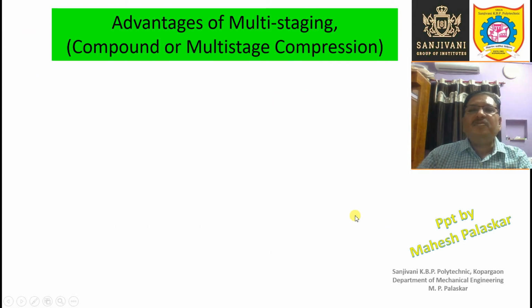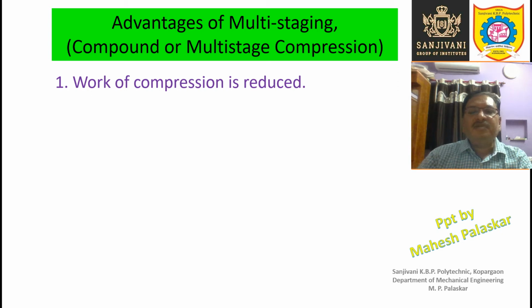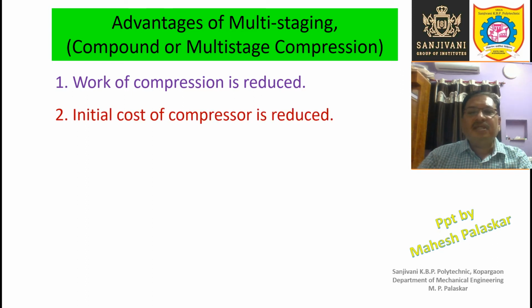Now what are the advantages of multi-stage or compound compression? First of all, the work required for compression is reduced. Initial cost of the compressor is also reduced. The reason we have discussed earlier. Then the lubrication becomes easy because the range of temperature is different.